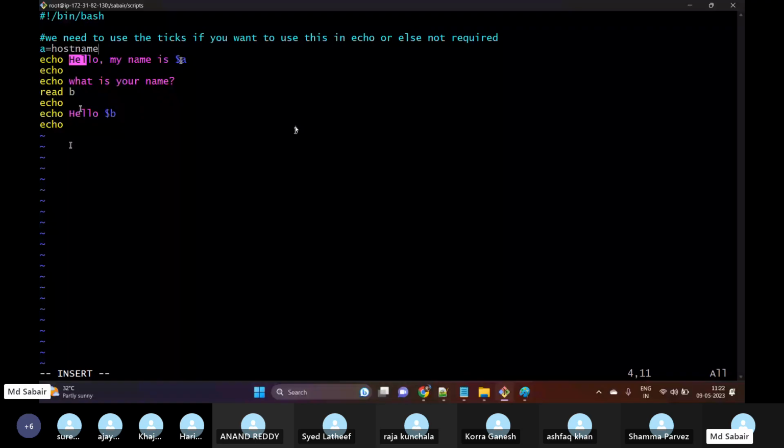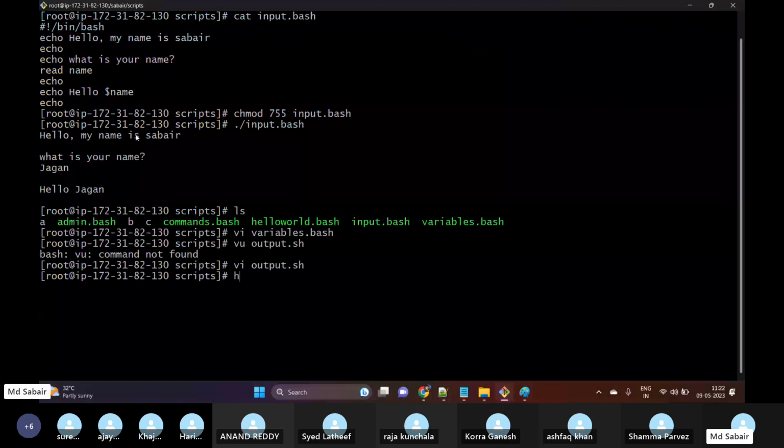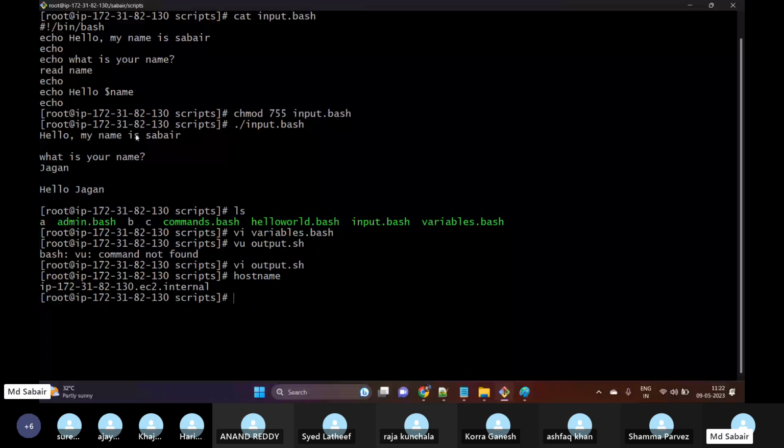What is your name? I'm storing in the variable called b. I'm asking the user, okay, and then I'm printing hello $b. Okay, based upon the input whatever the user has given, it should print the output, right? So here we are using a predefined variable a, and the value for the variable is hostname. So let me save this. So in Linux, if I'm using hostname, right? So what this will do, this will show me the hostname. So this is also one command in Linux which will help us to get the hostname of our machine.